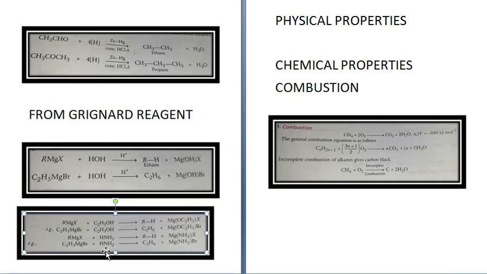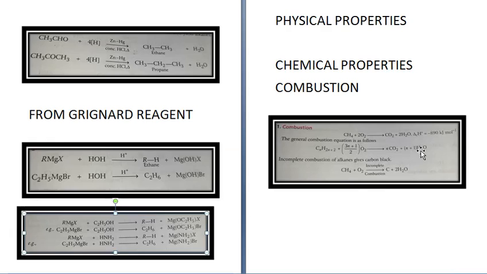Next we come to the chemical properties. First chemical property is combustion. Alkanes can burn with oxygen, like CH4 plus 2O2, it gives you CO2 plus 2H2O. The general combustion equation is CnH2n+2, this is the general formula of alkanes, plus (3n+1)/2 O2. Like in this case, CH4, n was 1. So 3 plus 1, 4 upon 2, so we took 2O2. It will give you nCO2 plus (n+1)H2O.